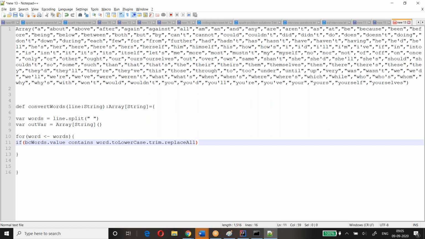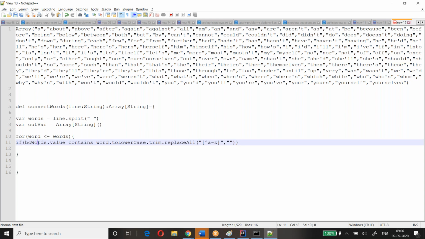Here I'll use replaceAll with a regular expression. I'm replacing, try to understand guys, I'm replacing here. So the regular expression, any character that is not A to Z, just replace it with empty. Okay, so look at here guys, we should go with the negative condition.